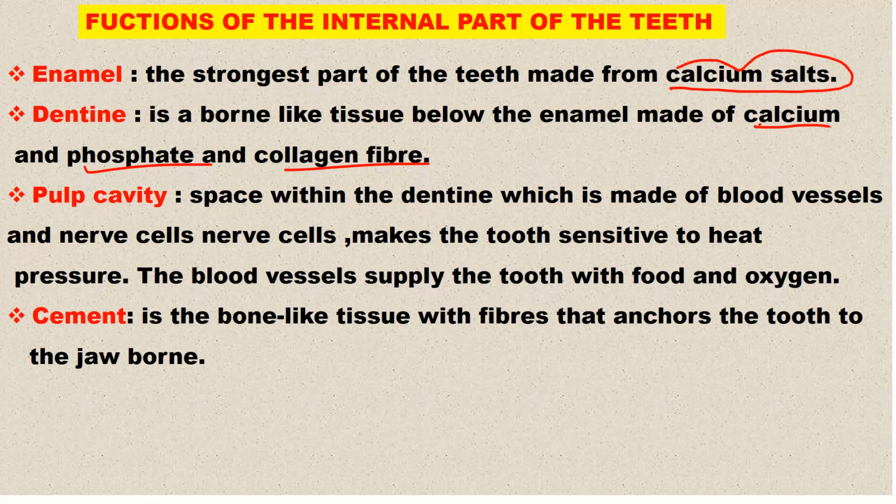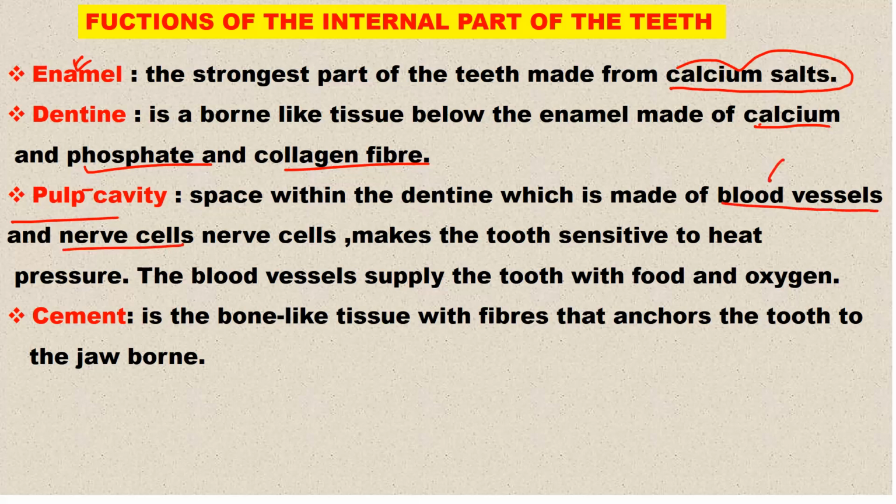The outer part, the enamel, simply prevents the tooth from eroding when you take food that is acidic, or it just prevents the internal part of the tooth from eroding. Then the dentine contains calcium, phosphate, and collagen. Then the pulp cavity is just a space within the dentine, which is made up of blood vessels and also the nerve cells.